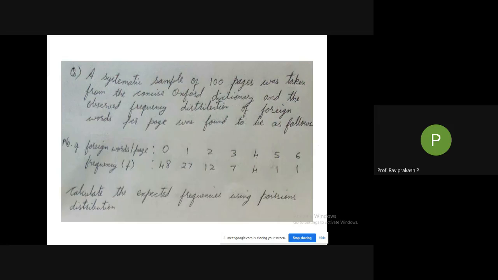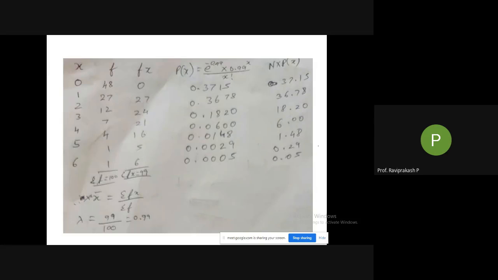What is the value of p of x for x is equal to 0? 0.371. Yes, 0.371. Usually take it to 4 digits after the decimal point.